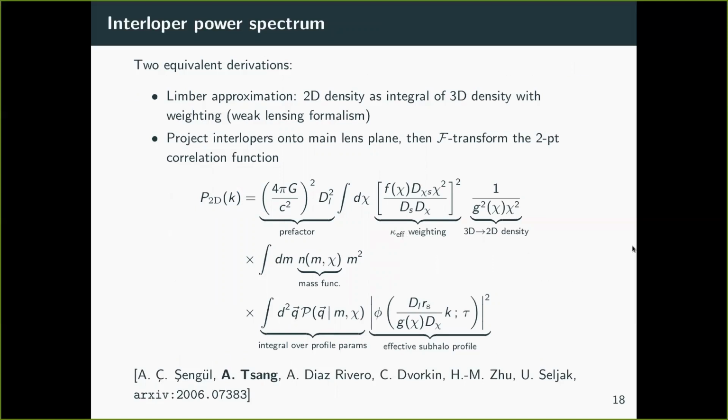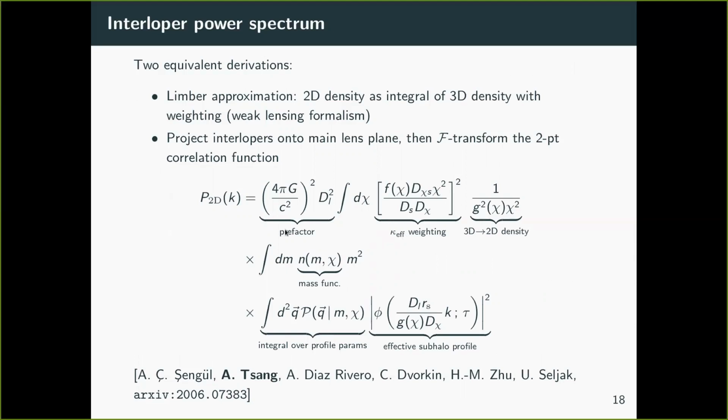So we have two equivalent ways to derive it. One of them is by taking the 2D density as an integral of the 3D density with the kappa effective weighting that we just derived, but otherwise following a weak lensing formalism. An equivalent way of deriving it is to first project all of the interlopers onto the main lens plane as effective subhalos, and then to Fourier transform the 2-point correlation to get the power spectrum from there. Either way gives us the same analytical result.